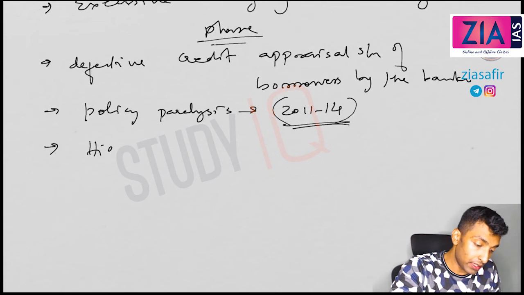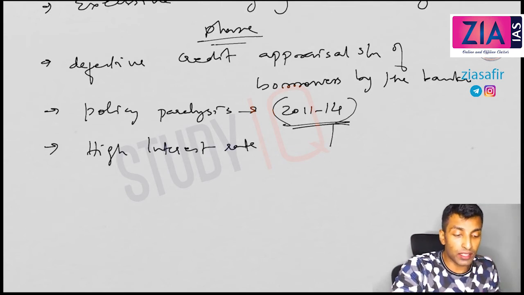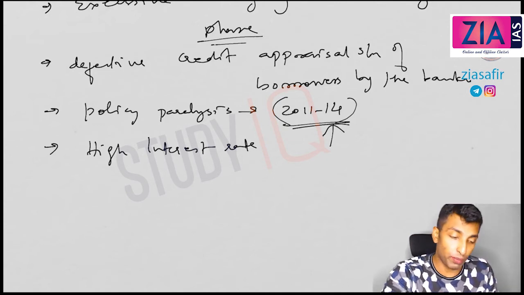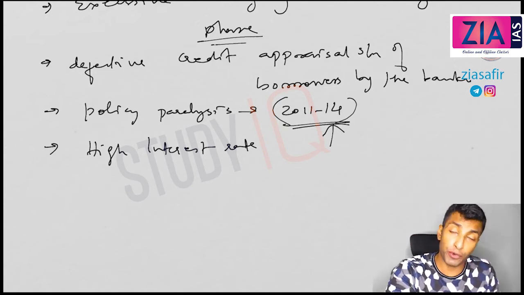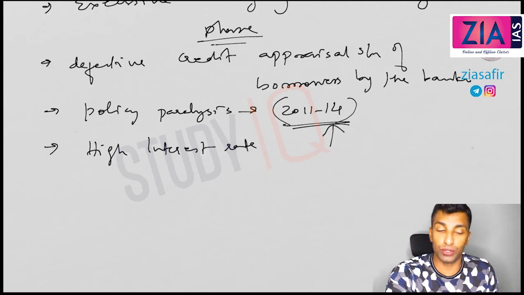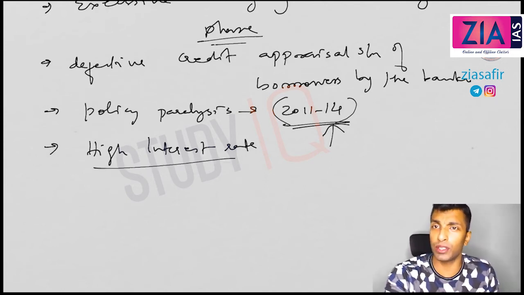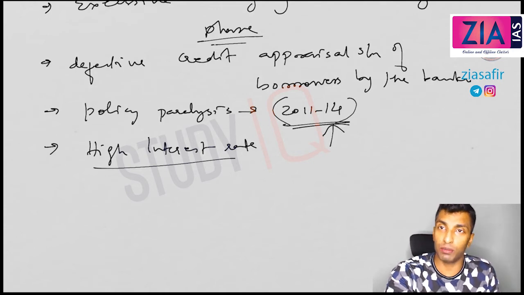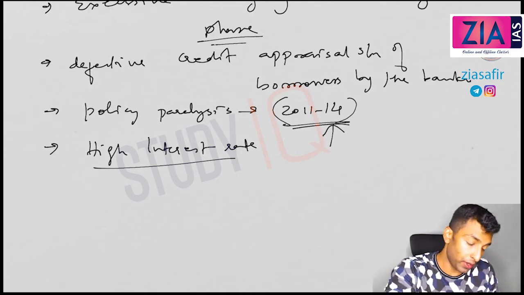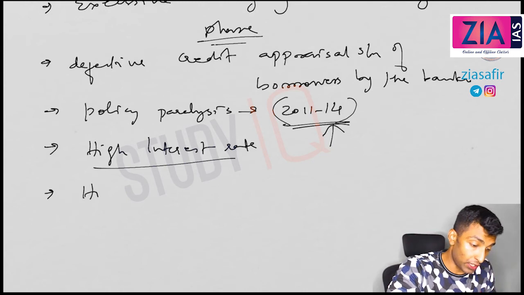Then high interest rates. During this time you can see high inflation. Because of high inflation, RBI kept on increasing the policy rate, so that led to high interest rates. Because of the high interest rates, the burden passed on to the customers or consumers, and that led to default. Then high leverage ratio.